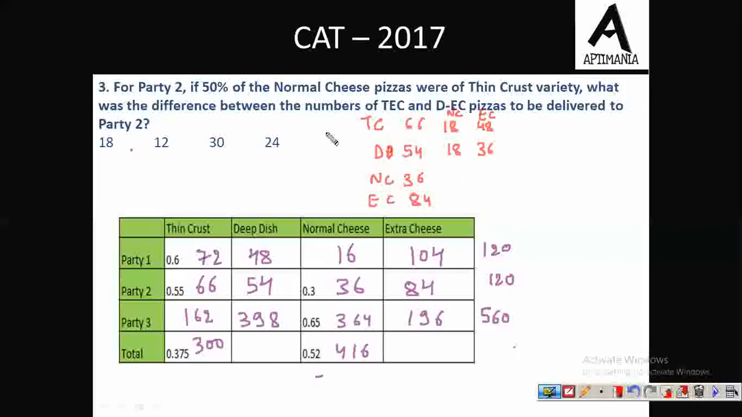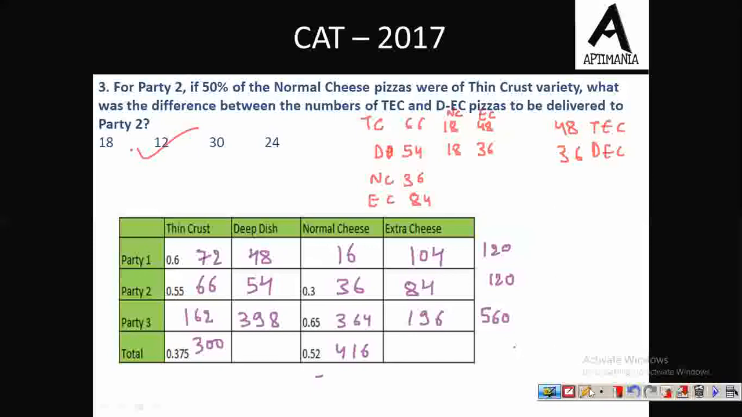Now in the question it is asked, what is the difference between the number of TEC, thin crust extra cheese pizza, that is 48, and DEC, that is deep dish and extra cheese pizza, that is 36 in number. So the difference is 12. Fine. So the correct answer to this question is option B, 12.